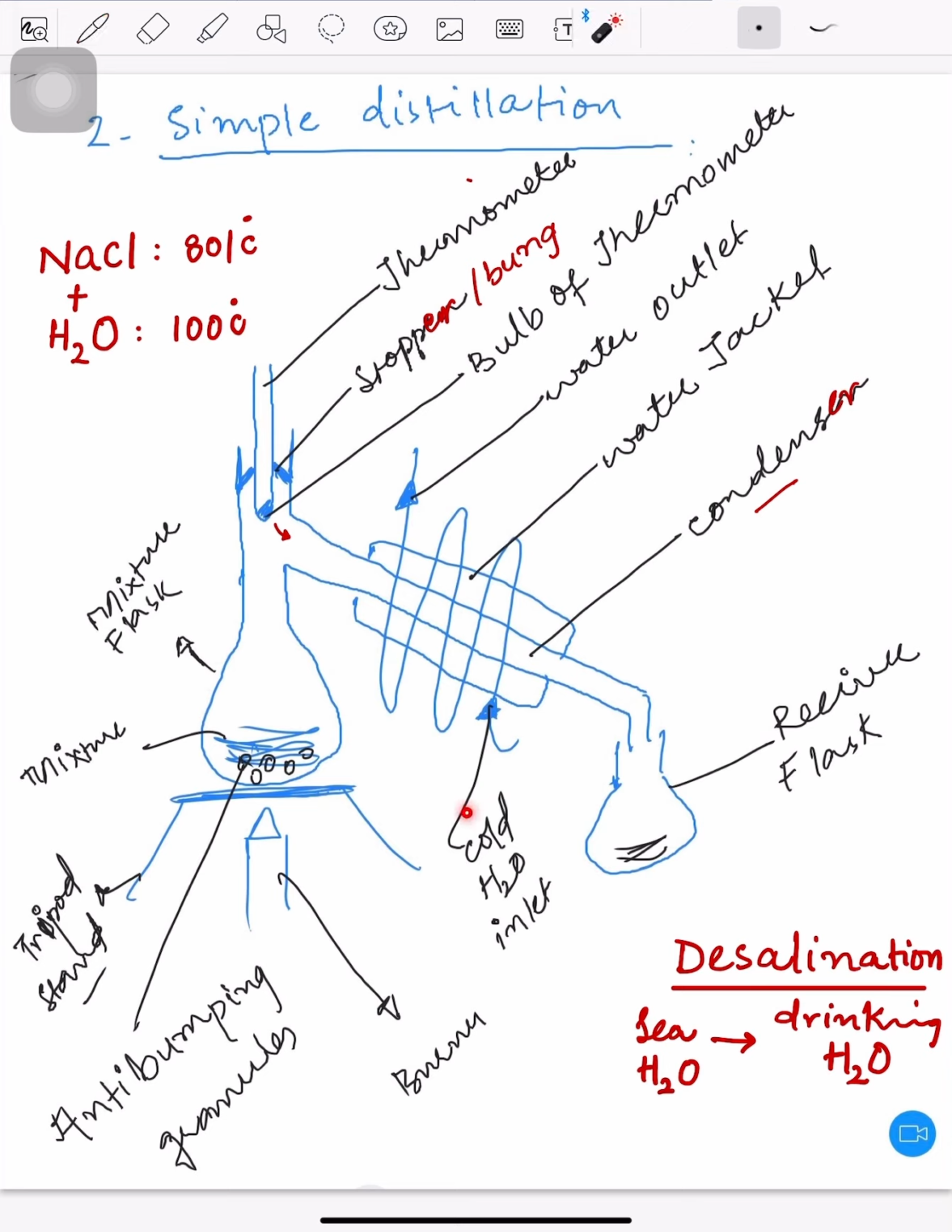I am marking here, this is the cold water. This is flowing in this water jacket in the anti-gravitational direction. You can see it is going from the bottom. Guys, the examiner is sometimes drawing these arrows in the wrong direction. He is making this down and this up, or sometimes the opposite. He will make it in the gravitational direction, and then he will ask you what is the mistake.